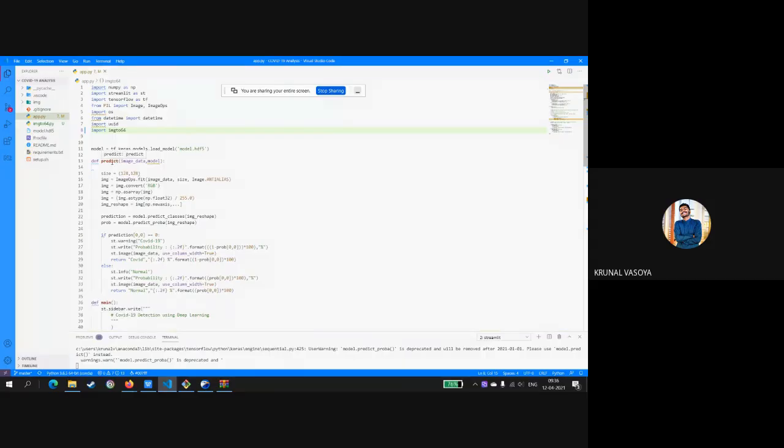We have defined a predict class which will pass the images. The image is passed as the image data variable, and it converts the image to 128 by 128 size. Then we have 2 classes. One will predict the class of the image. If 0, then it is COVID positive, and if the class is predicted as 1, then it is normal.